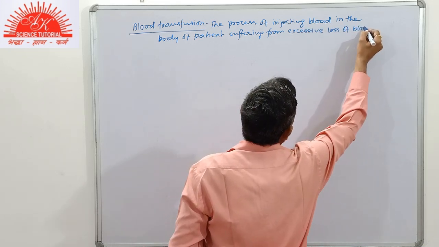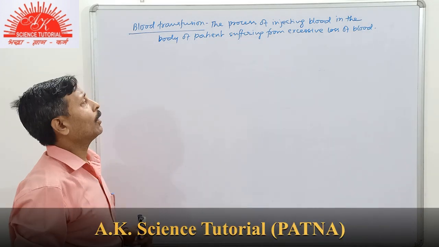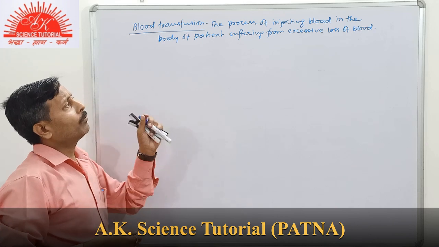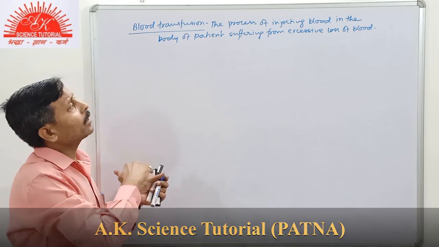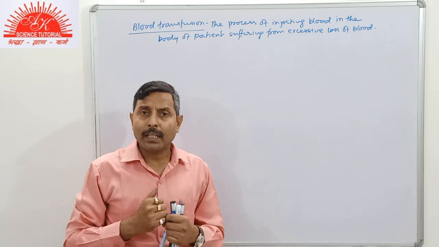So we have seen that in case of surgical operation or accidents, the blood gets lost from the body, so it is required to be injected by taking it from the body of a healthy person.